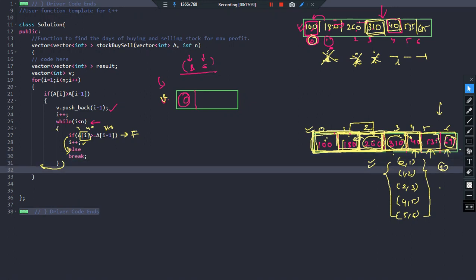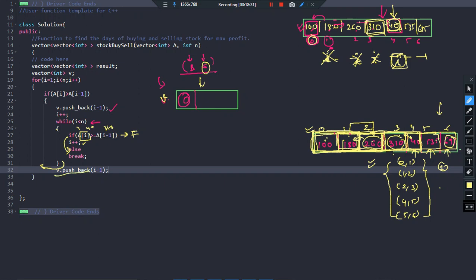Basically you found out that I should now sell my stock on the previous day because my I is pointing here, and you pointed out that on this day my stock price is going to decline, so better to sell it on the previous day. So I minus 1 will be the day of selling the stock. That is why I am just going to push here V dot pushback. What am I going to push? I am going to push the day I am going to sell this stock, the previous day. So I minus 1. Okay, because my I pointer is pointing to the fourth day, the day where my stock price has declined, but I will be selling it on the previous day.